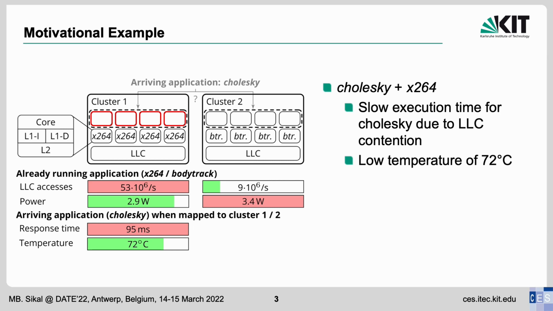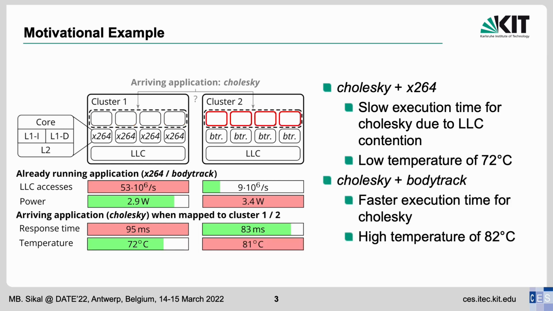When we co-map CES-KIT with the memory-intense X264, due to cache contention, CES-KIT finishes its execution in 95 milliseconds with an average cluster temperature of 72 degrees Celsius. In the other scenario, when we co-map CES-KIT with BuddyTrack, CES-KIT finishes its execution in only 83 milliseconds, but the average temperature of the cluster reaches 81 degrees Celsius.